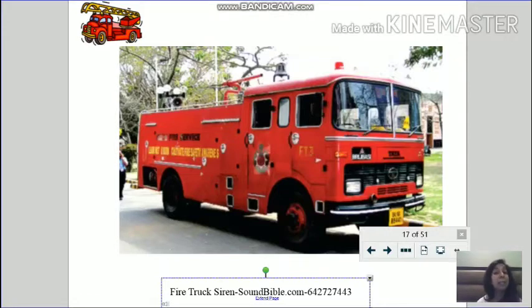So, children, this special sound is called siren. All right. And all emergency vehicles have got this siren. And the driver plays this siren when he's taking the fire engine to the place because he wants everybody on the road to give him way.